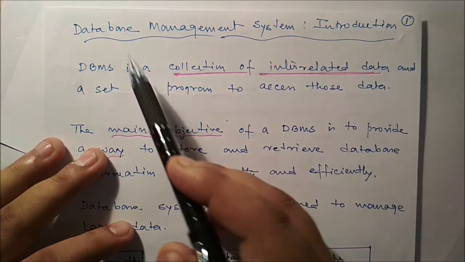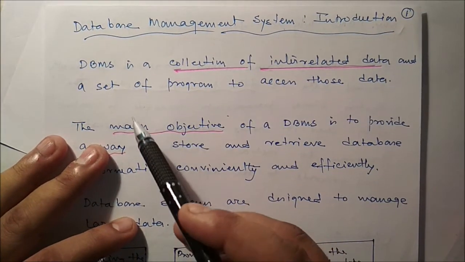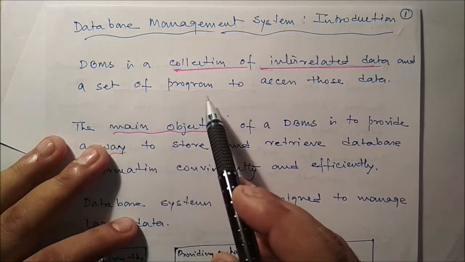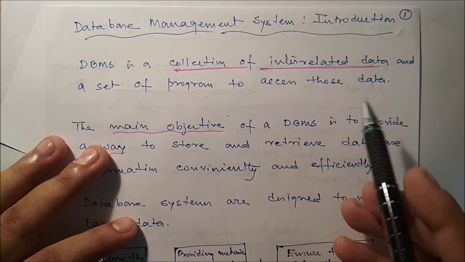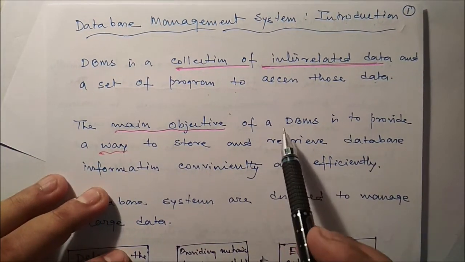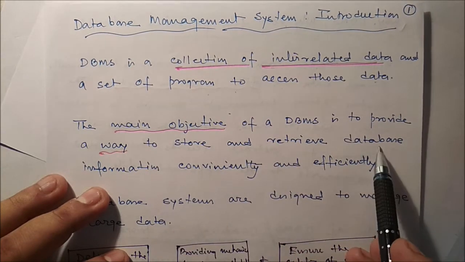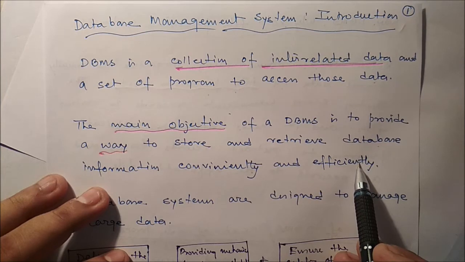In this video we'll talk about the database management system introduction. So what is a database? A database is a collection of interrelated data and a set of programs to access that data. The main objective of a DBMS is to provide a way to store and retrieve database information conveniently and efficiently.